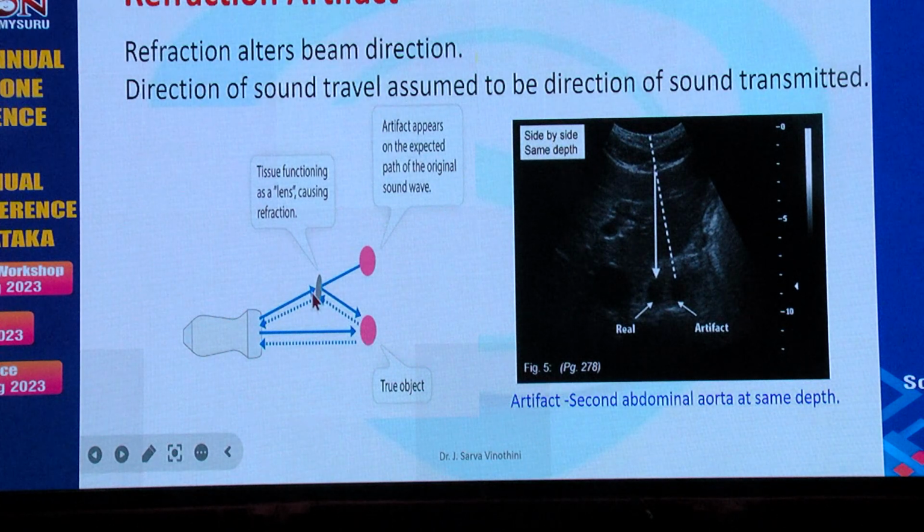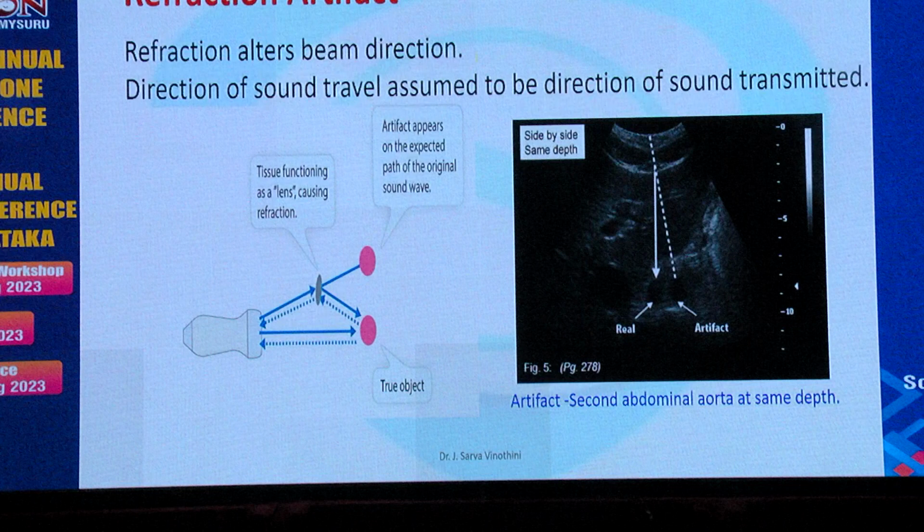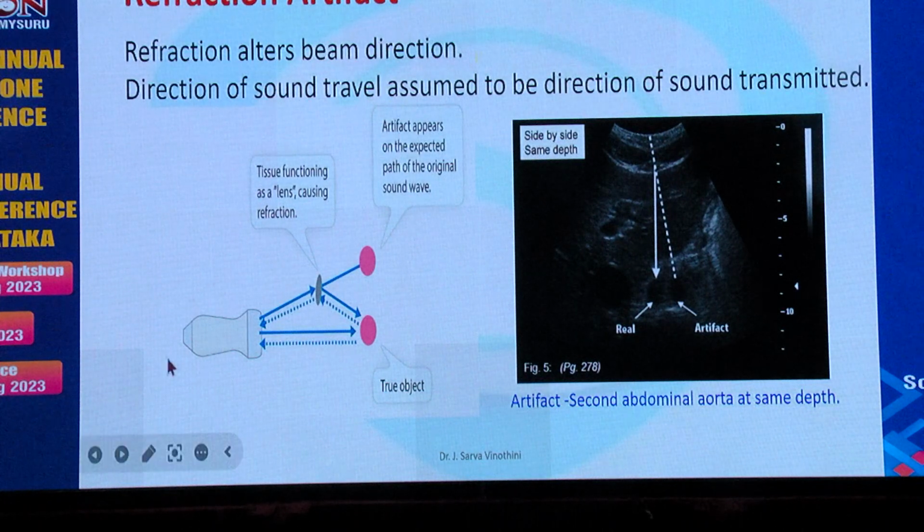So it carries the returning echoes, but the ultrasound doesn't assume this refraction at all. The ultrasound assumes that sound travels in a straight line only, so it just plots the image assuming that sound has traveled in a straight line. So you get an artifact. The refraction artifact occurs along the same depth. Here we can see the example. We get 2 iotas. This is a real iota and this is the artifact. That has happened because the fat here had refracted.